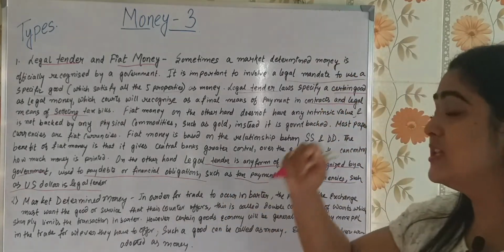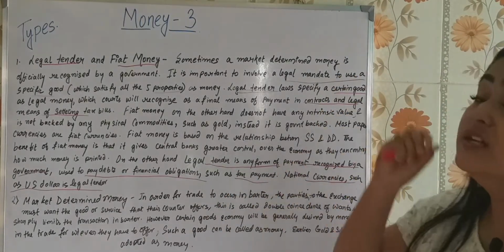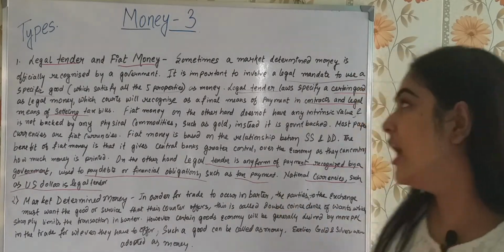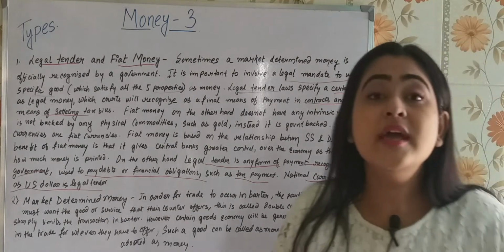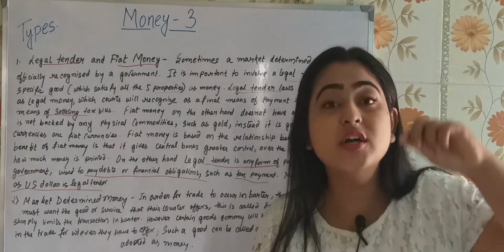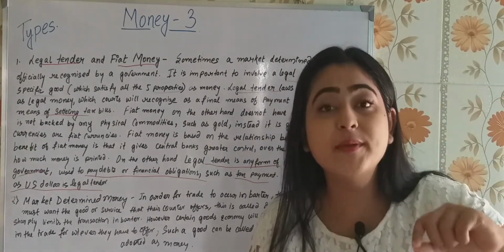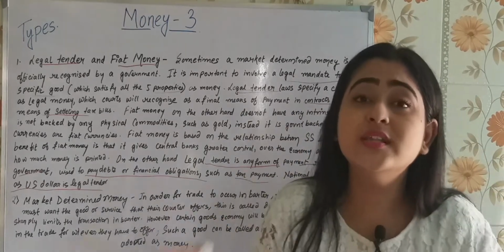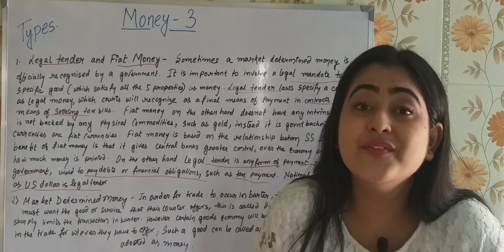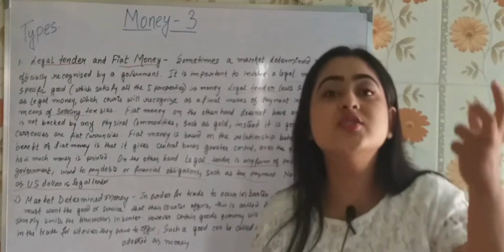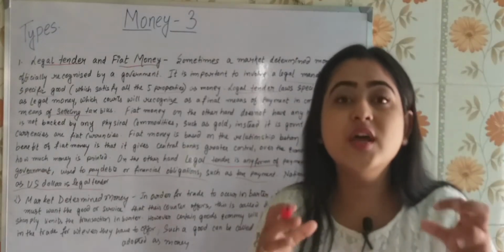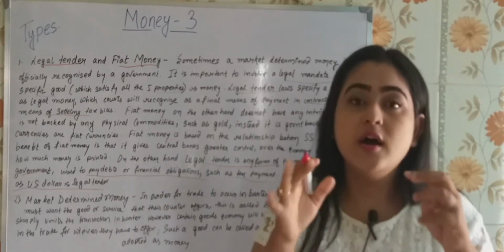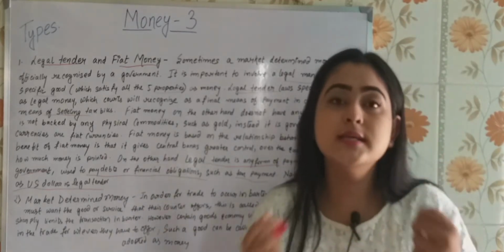Try and understand this. Fiat money, on the other hand, does not have any intrinsic value. What does that imply? That if the order provided by the government is removed, then that particular thing does not have any other value. Understood? Suppose a gold coin is accepted in the market as legal currency.